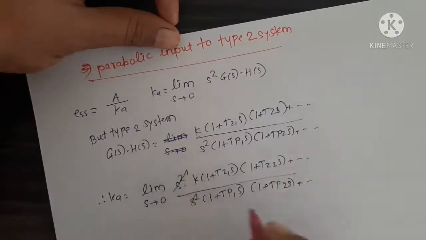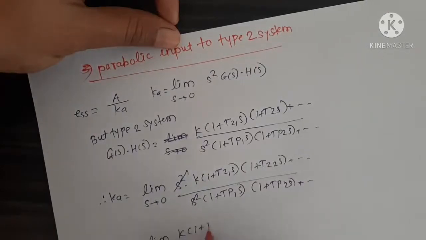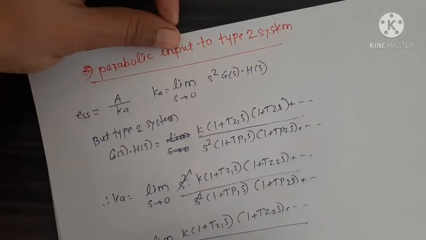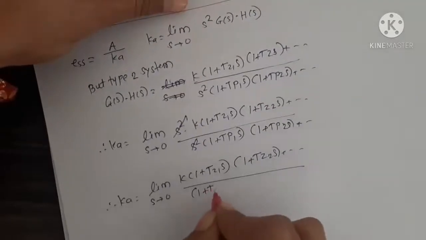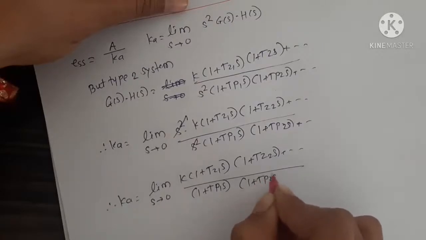Here s square gets cancelled. Therefore Ka is equal to limit s tends to 0 of K into (1 + Tz1 s)(1 + Tz2 s) and so on, upon (1 + Tp1 s)(1 + Tp2 s) and so on.